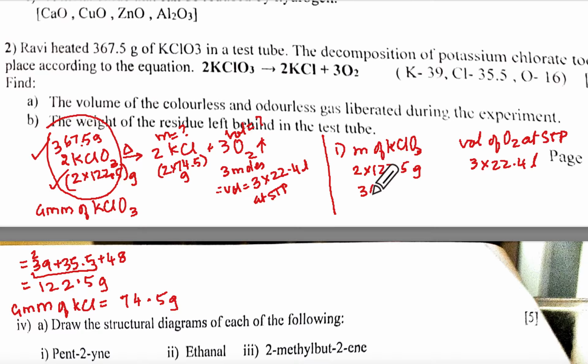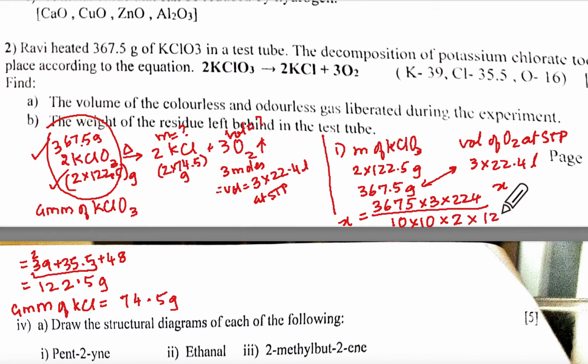So if it is 367.5 gram, then X. Your X will be, numbers across you multiply, 3675 upon 10 into 3 into 224 upon 10, divide by 2 into 1225 and put 10 here.